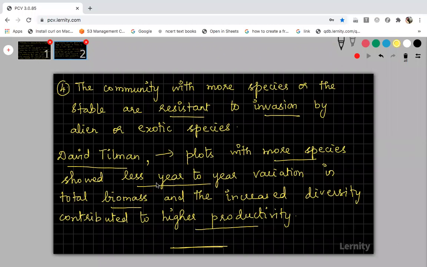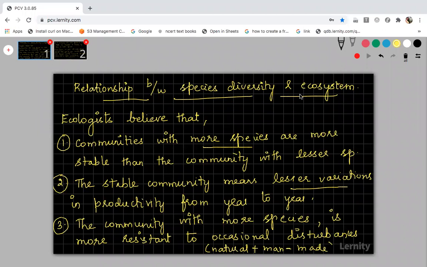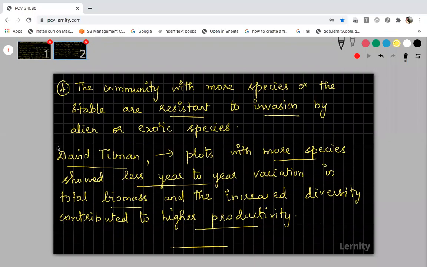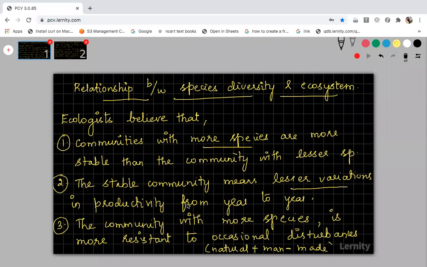So after discussing the latitudinal pattern and species area relationship, you have to conclude this pattern of biodiversity with this relationship between species diversity and ecosystem, the 4 points given by the famous ecologists who have done research in ecology. Among those ecologists, one of the famous persons is David Tillman. Okay, he also gave one statement regarding the relationship of species diversity and ecosystem, and this is that statement. Okay, you just copy down all these things. Yeah, wait, I'll show you the first slide. So this is the first slide. You just copy the first slide, then we can move on to the next topic, loss of biodiversity.